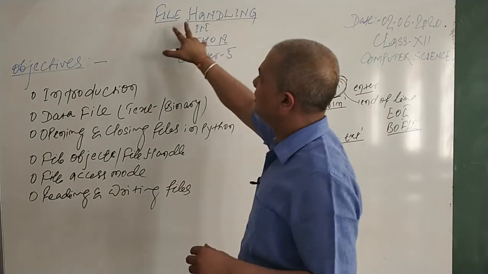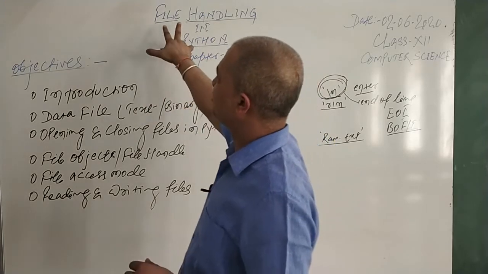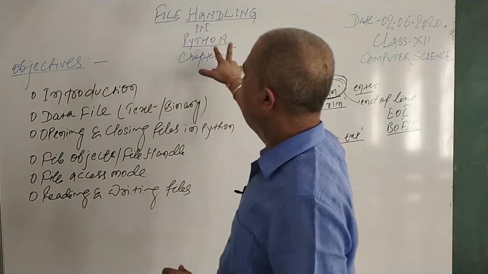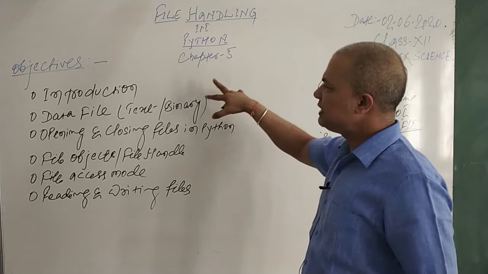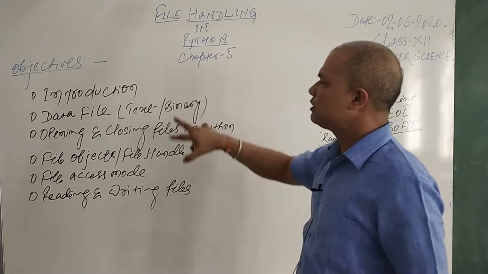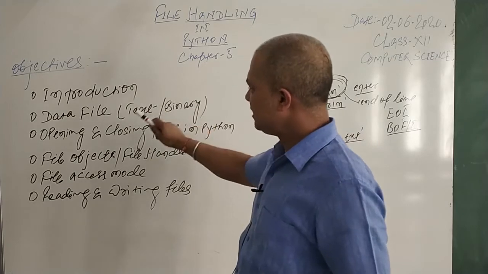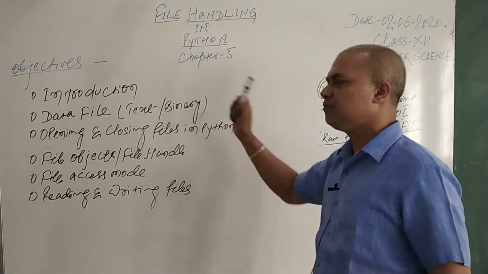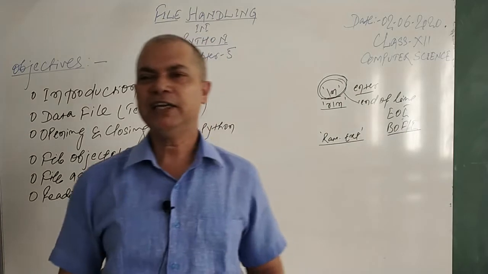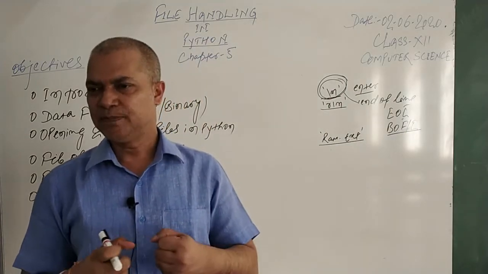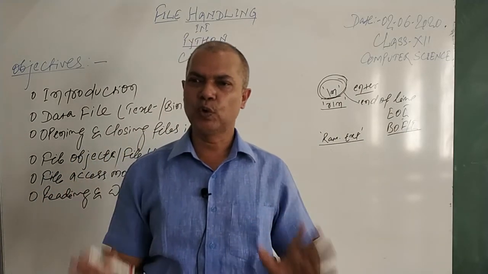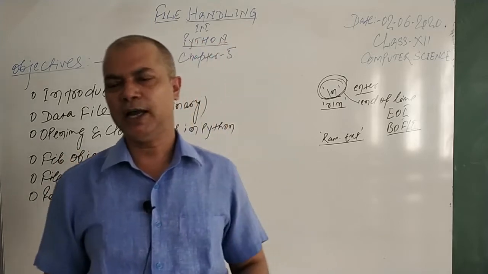What is a file? A file is a collection of information that you store in your computer, and there are two kinds of file. Basically the data file, we say, where we store the data. It may be in the form of text, it may be in the form of binary, and then I differentiated the difference between text and binary. The binary file is very easy if you want to store it in the computer and want to access it from the computer.